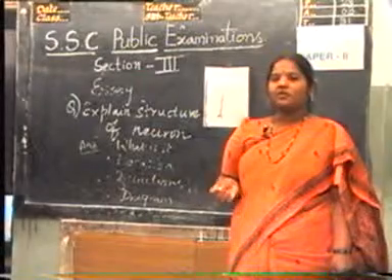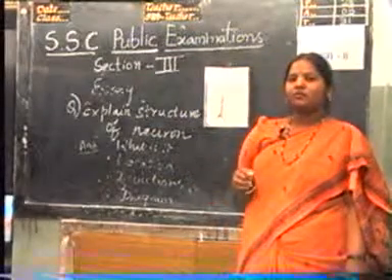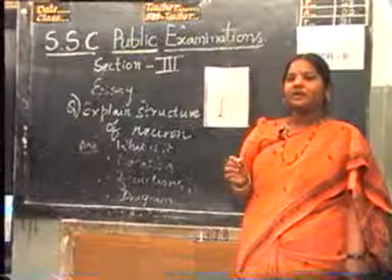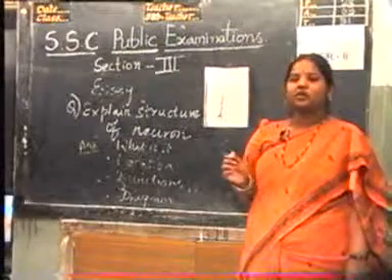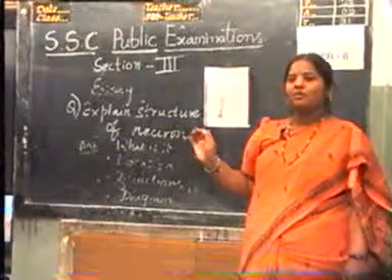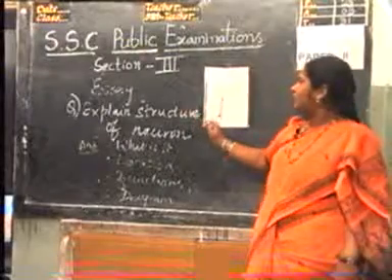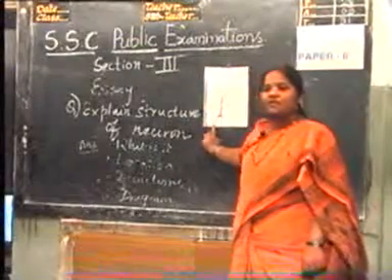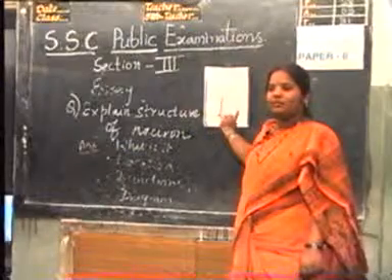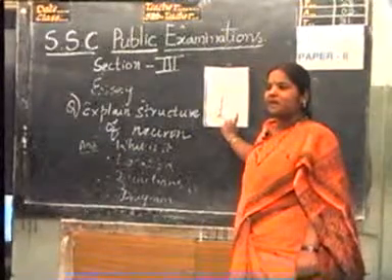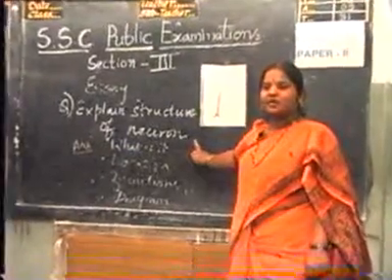Section 3 consists of essay type questions, of which the diagram is compulsory and carries equal importance with the theory we are going to write. For example, for a question like "Explain the structure of neuron," first we have to draw the diagram, label all the parts and important points, then we have to start the description of the answer.